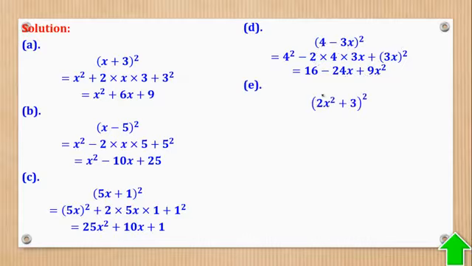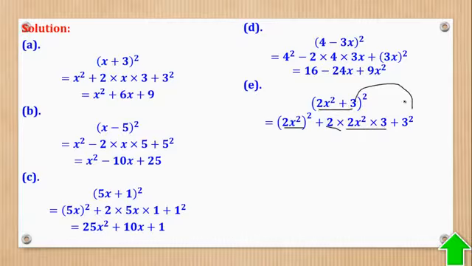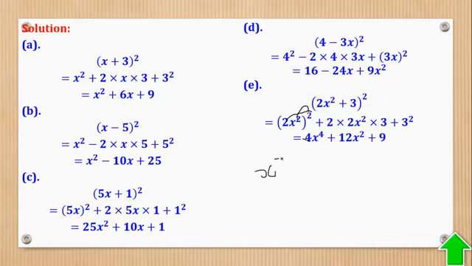Then part E. So the same. Square the first term. Add on twice the product of the first and last term. Then square the last term. Now 2 squared is 4. Then x squared times x squared, then you square it, is the same as x squared times x squared.